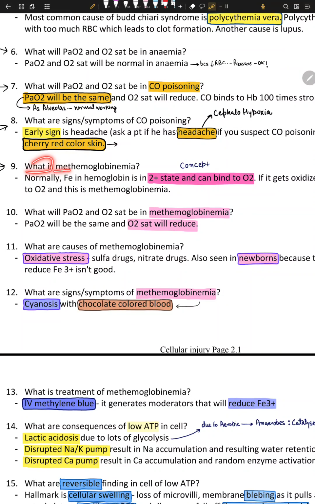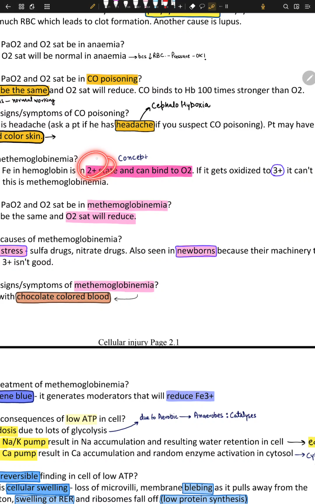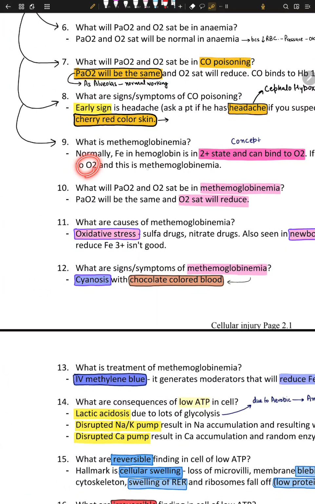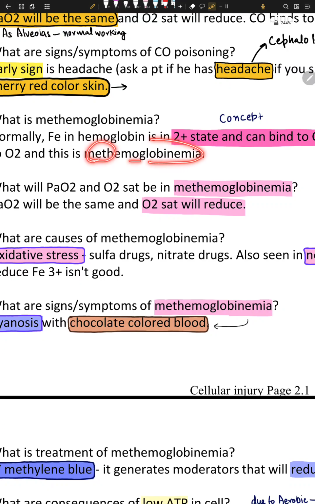What is methemoglobinemia? Normally the iron in hemoglobin, that is ferrous, is in the +2 state. The +2 state can bind to O2. That's how I remember it: O2 binds to +2. Now if this gets oxidized, if you give the iron a little bit of oxidation, the +2 jumps to +3. If it gets to +3, it cannot bind to oxygen because O2 binds with +2. So it cannot bind, and we are left with something called methemoglobinemia.